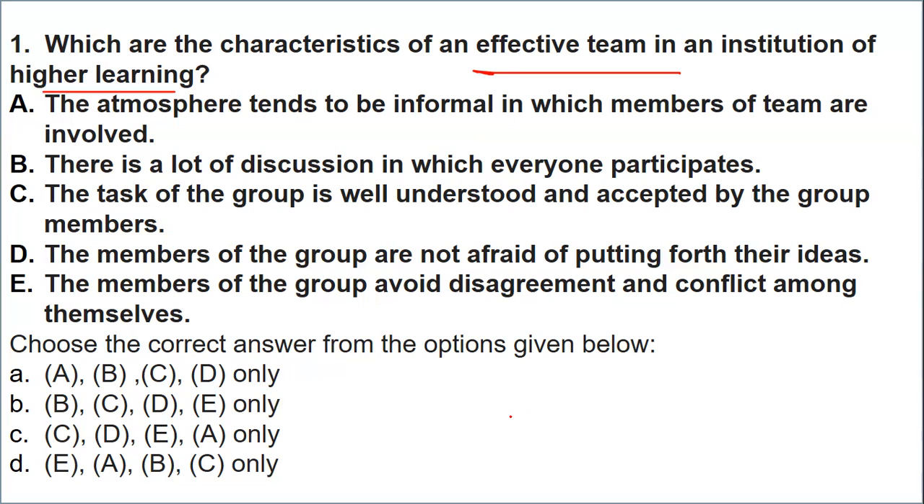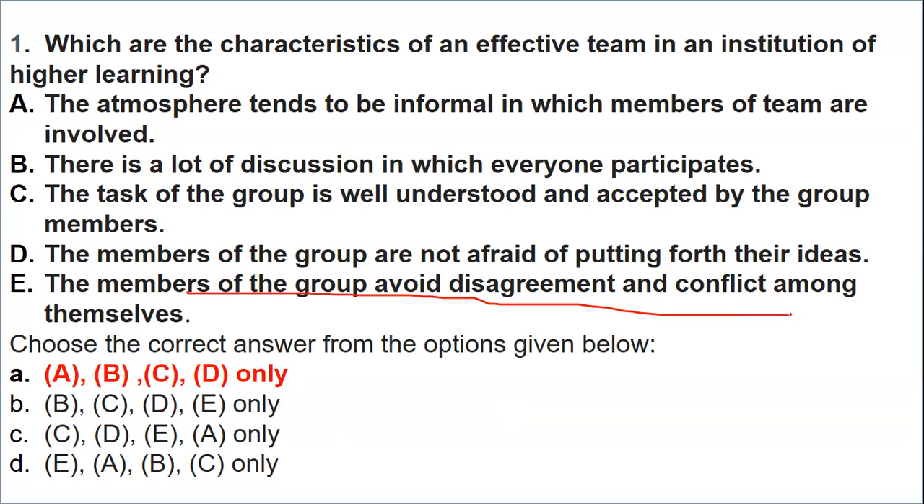So after going through all the options, we come to the right option A, that is, the atmosphere tends to be informal, a lot of discussion. Yes. Then it is well understood, and the members are not afraid of putting forth their ideas, because it is an effective team. So definitely the effective ideas should come out and no one hesitates to put their idea. But option E will be eliminated. Why? Irrespective of all the things, there can be a situation where certain ideas may not be agreed on or it can lead to conflict.